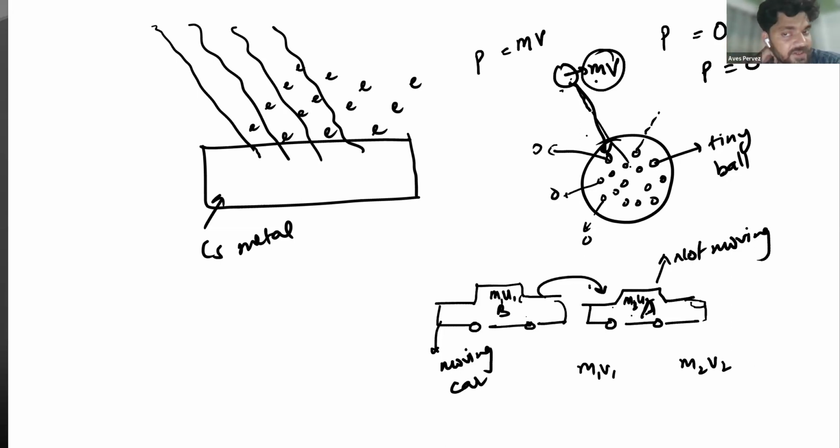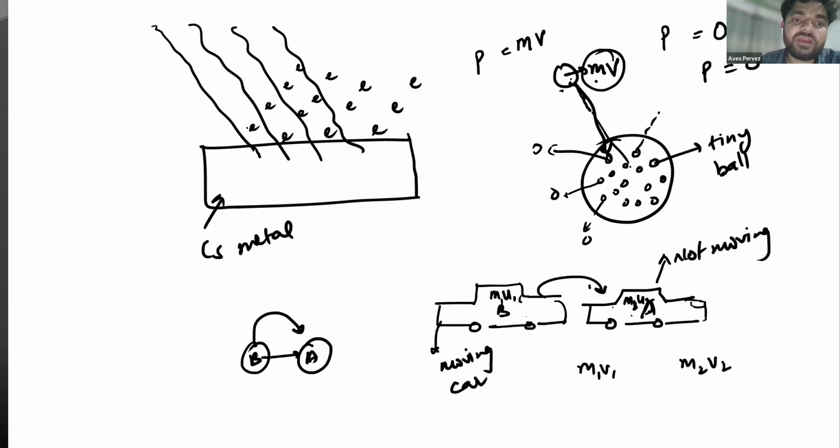Now you understood. So how is momentum transferred? For example, this is ball A and another ball B. When ball B hits ball A, simply we can say that ball B is transferring its momentum to ball A. Got it? Yes, sir. Okay.